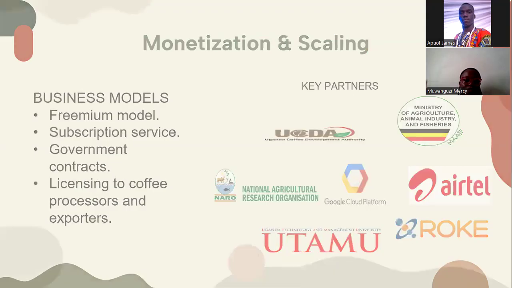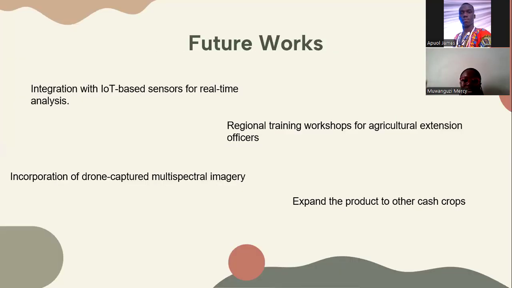We plan on expanding our system to use IoT-based sensors, and we plan on using regional training workshops to get to more farmers. We plan to use drone-captured multispectral imagery so that the farmer doesn't have to go to each plant, but can just take a picture of the entire plantation and get the estimation, and we also plan to expand our system to other crops.